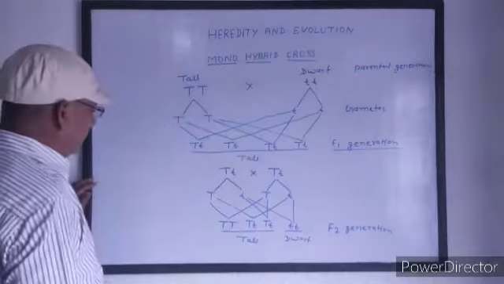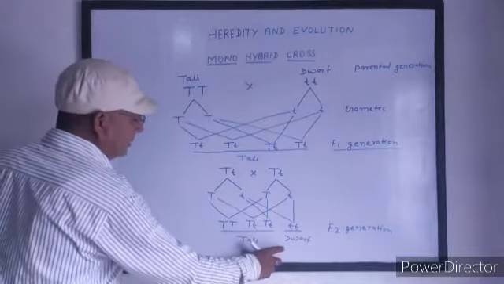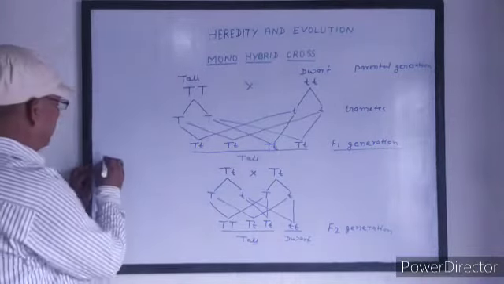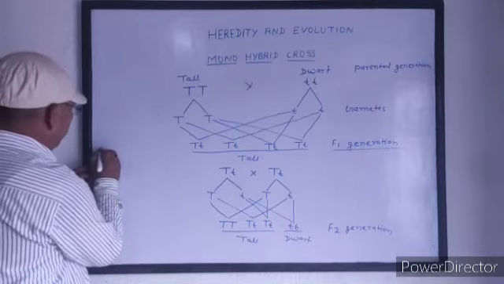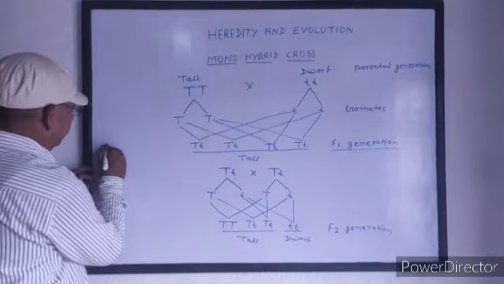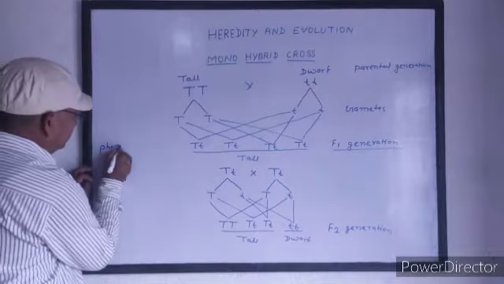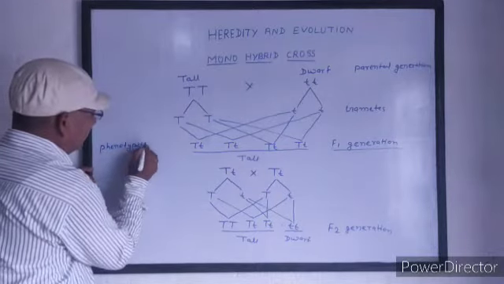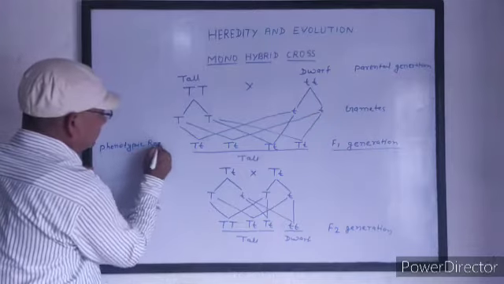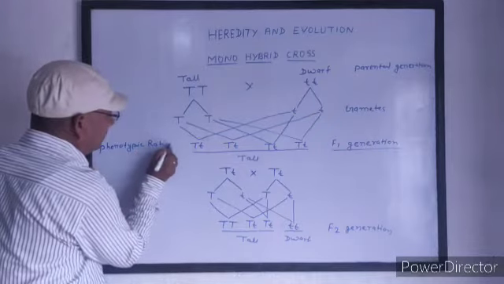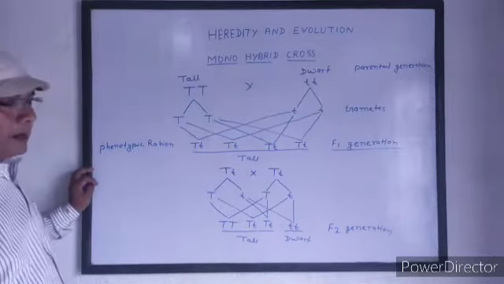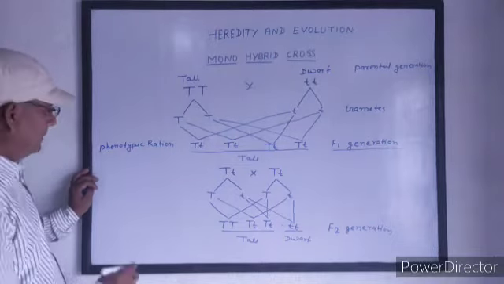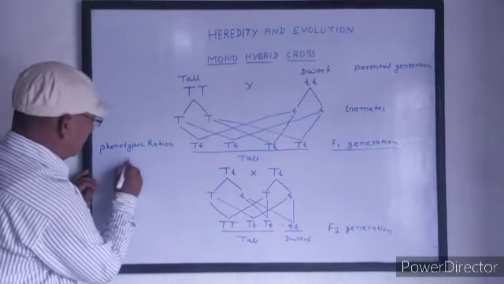According to his finding, he gives the ratio of monohybrid cross, that is the phenotypic ratio. The ratio which is visible is called phenotypic ratio, that is the external ratio.